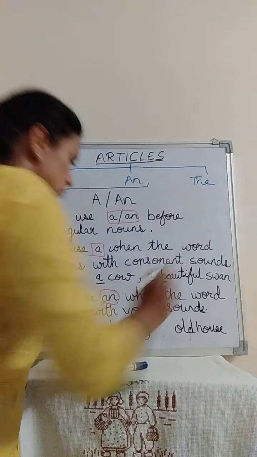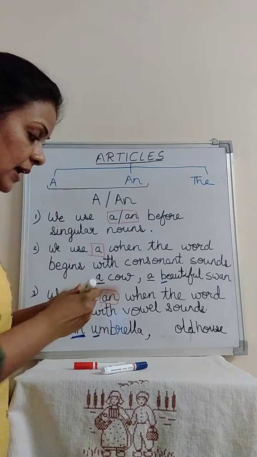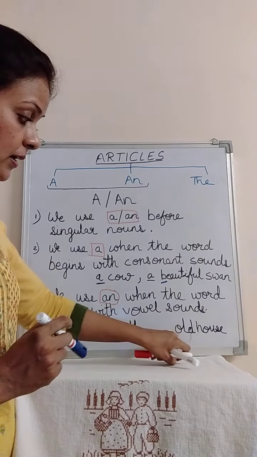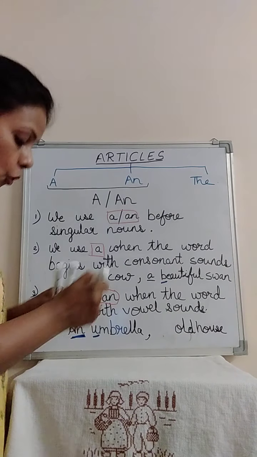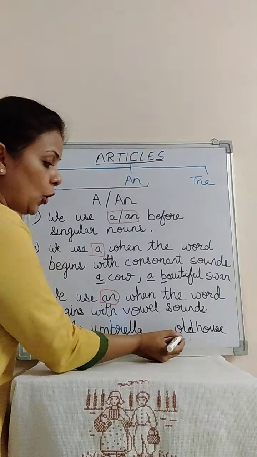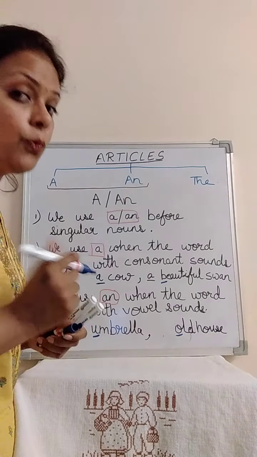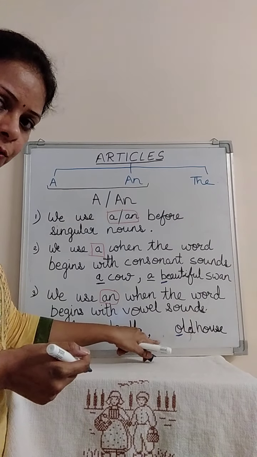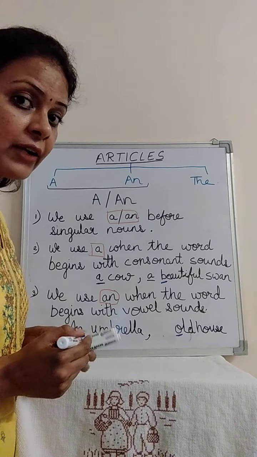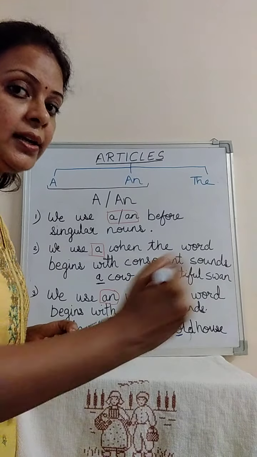Old house. Now O. What am I going to see? I'm going to see the word old. Old is beginning with O, and we know O is also a vowel. So what am I supposed to write here? I will write an old house.